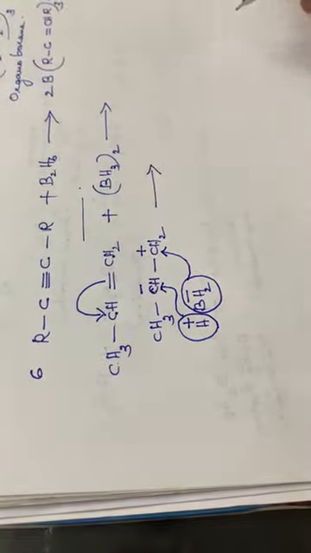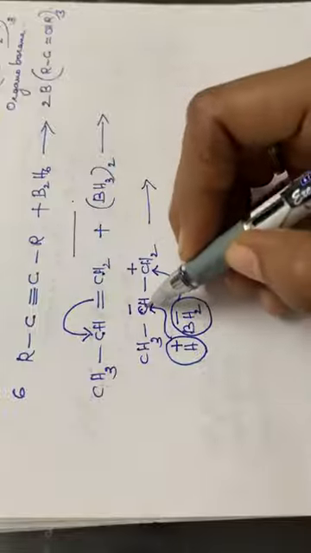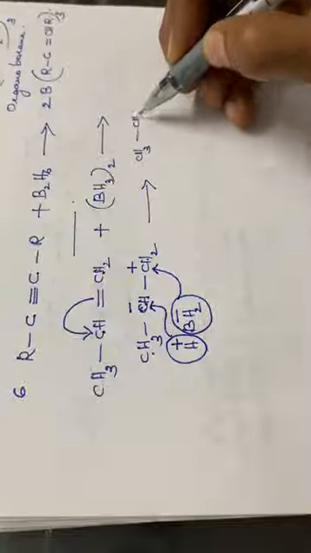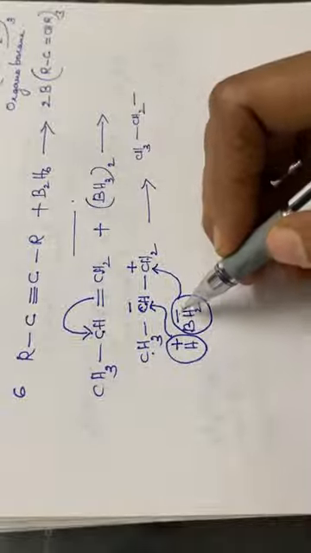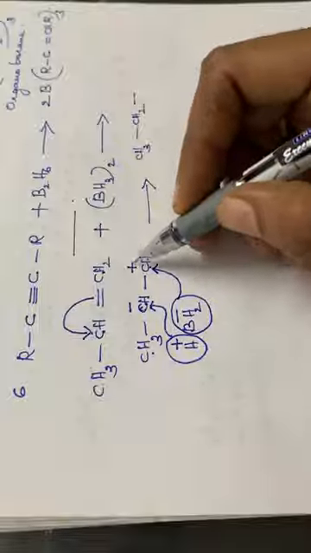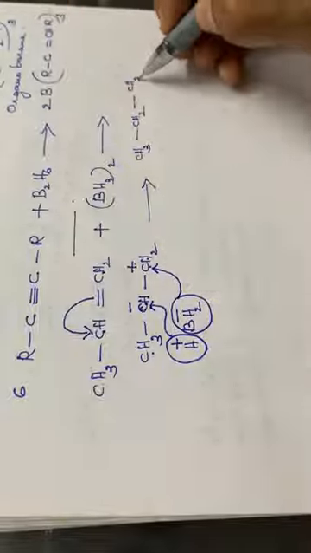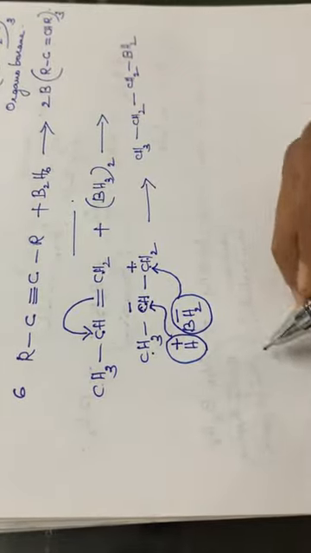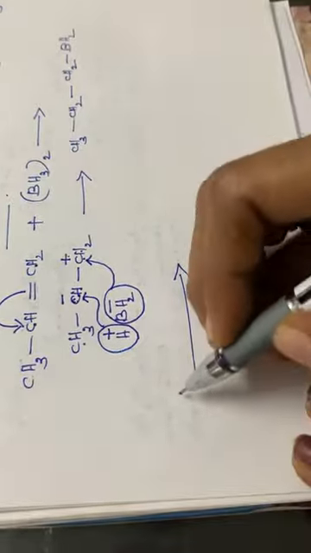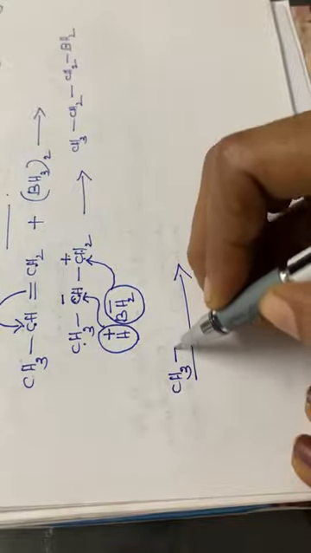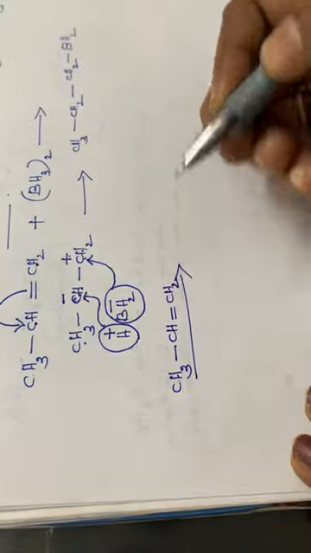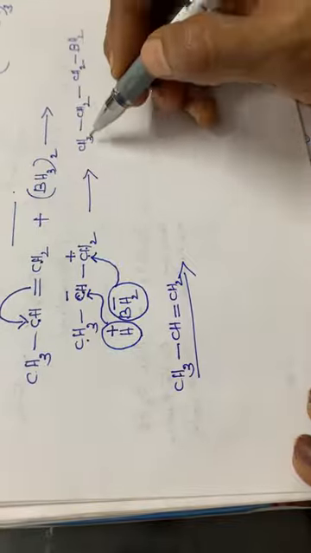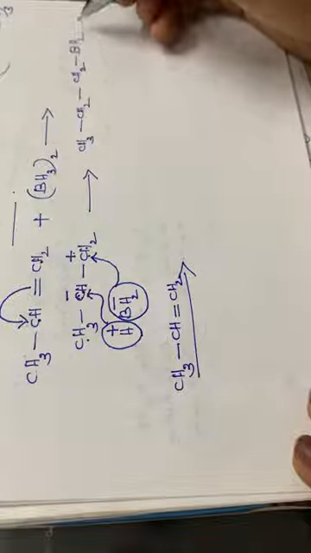So what will be the product? Here H plus will be added, so it becomes CH3 CH2, then single bond, then CH2 BH2. To the positive charge this BH2 minus will be added, so CH2 BH2. In the next step one more propene is added, that is CH3 CH double bond CH2. Here in this portion this BH2 is there, isn't it? So we can split it as CH3 CH2 CH2 BH negative and H plus.